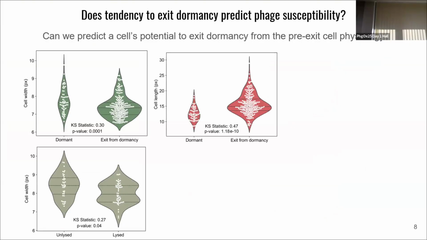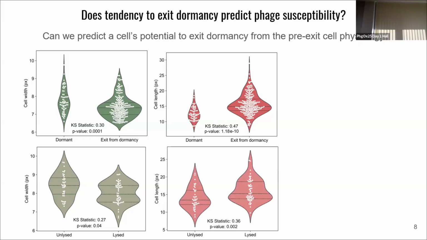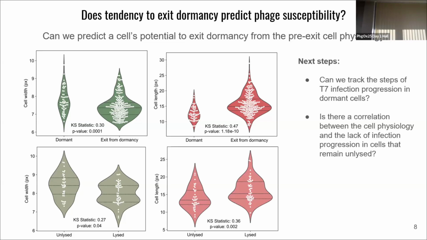If we look at the cell length, the cells that exit dormancy tend to have a higher cell length as compared to the ones that stay dormant. And the trend holds in the T7 infection experiment, where the cells that end up being lysed tend to have a higher cell length. So the next questions that remain to be answered are, can we track the steps of T7 infection progression in these dormant cells? And is there a correlation between the cell physiology and the lack of infection progression in cells that remain unlysed?